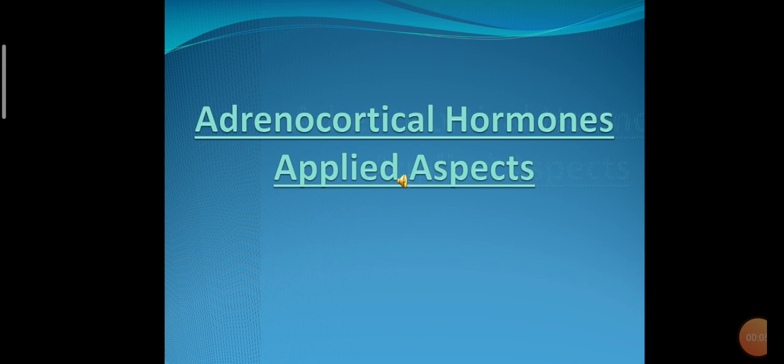Hello students, today I am going to describe the applied aspect of adrenocortical hormones. As you know, the adrenal gland has two parts, adrenal cortex and adrenal medulla. Adrenal cortex secretes the mineralocorticoid and glucocorticoid. Corticosterone and hydrocortisone are the glucocorticoids and aldosterone is the mineralocorticoid. So now we see the applied aspect of adrenocortical hormones.